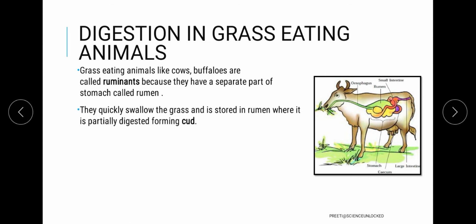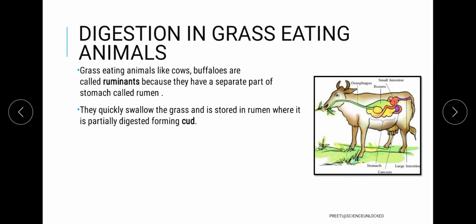This rumen helps in the digestion of green plants, which the human body generally doesn't have. That is why even if we take raw vegetables, the quantity will be less, and on the other hand, the green vegetables we take will be either half cooked or fully cooked.